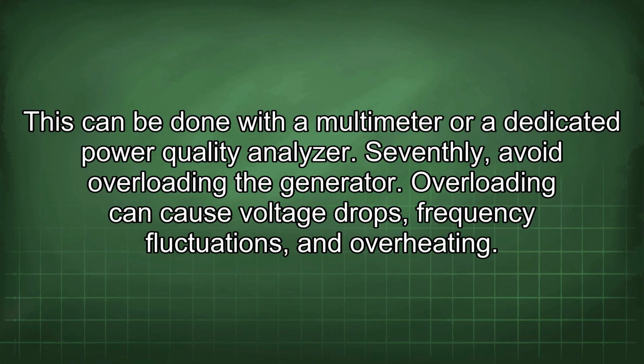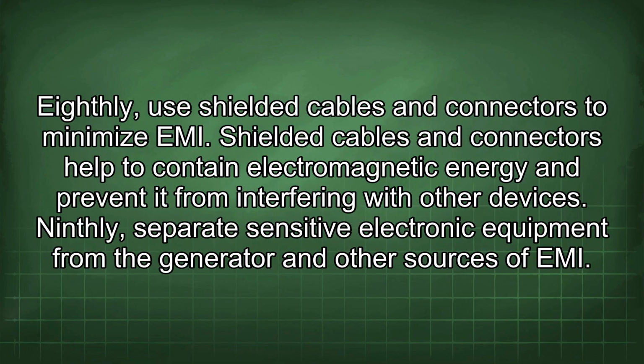Seventhly, avoid overloading the generator. Overloading can cause voltage drops, frequency fluctuations, and overheating. Eighthly, use shielded cables and connectors to minimize EMI. Shielded cables and connectors help to contain electromagnetic energy and prevent it from interfering with other devices. Ninthly, separate sensitive electronic equipment from the generator and other sources of EMI.